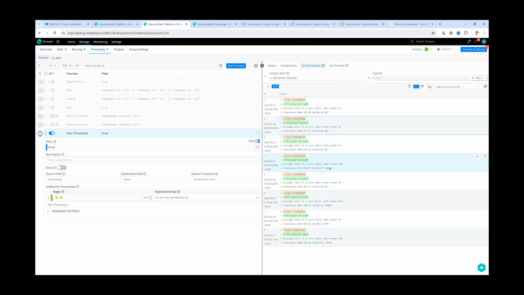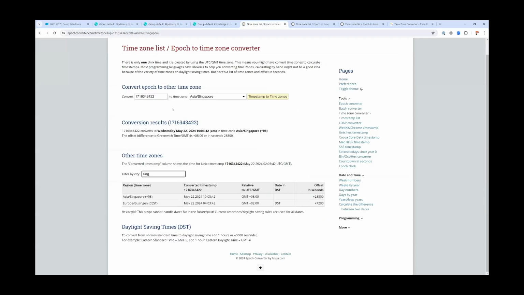But if I do give it the +8 instead, and that was my 3 to 3A, so the same event or same time zone really, in this one now we do see that UTC was 8 hours earlier than our previous one. Before we had 10 o'clock, now we have 2 o'clock rather. And if we check here with the time zone item here, that same time zone does equate back to what we're looking for.